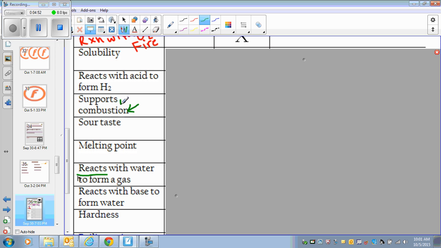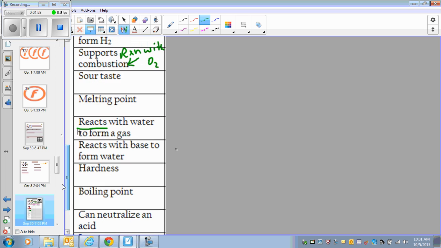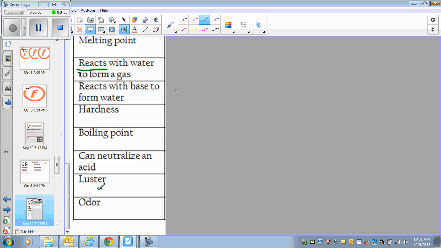Combustion means reaction with oxygen, so that is again a chemical property. Luster means shiny, whether something is shiny or dull. Odor means smell.